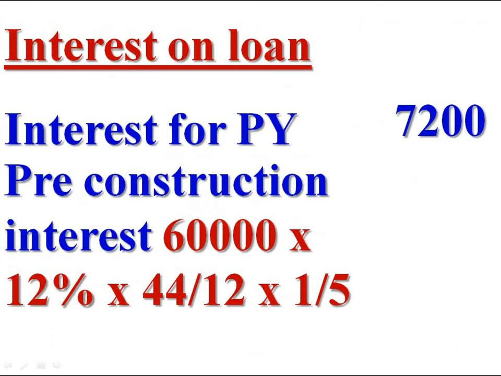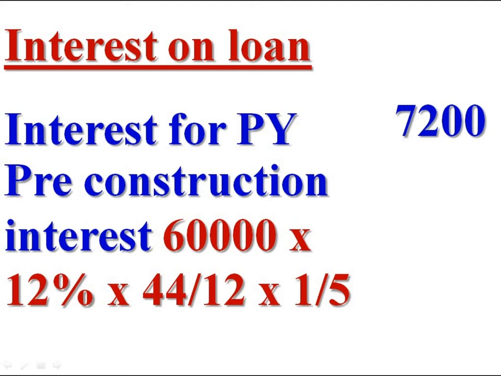Interest prior to construction: amount of loan rupees 60,000 into rate of interest 12% for 44 months, 44 divided by 12, into 1 by 5, because the interest prior to construction is allowed as deduction in 5 equal annual installments.